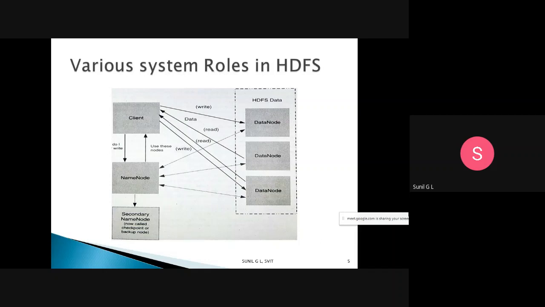And here we have a secondary name node. Whenever the original name node fails, the secondary node will come up. That one we call a backup node. I will discuss how the read and write operations take place.